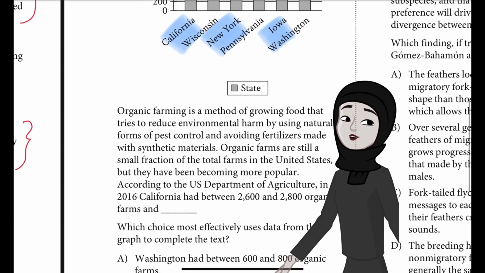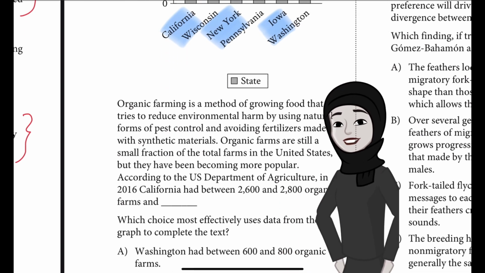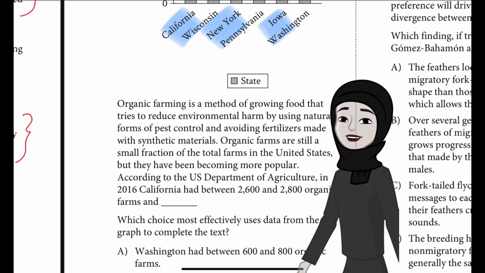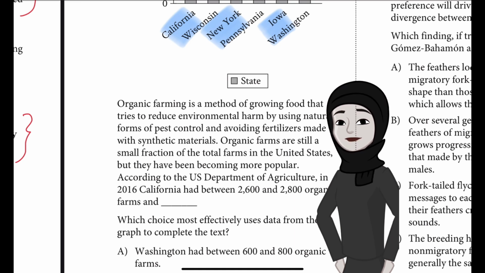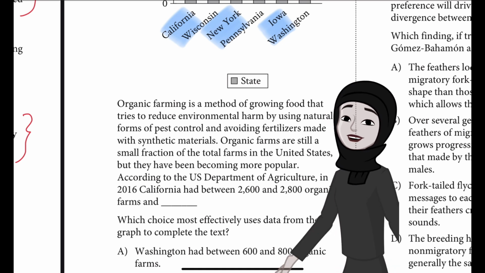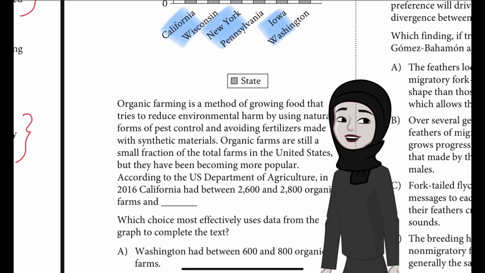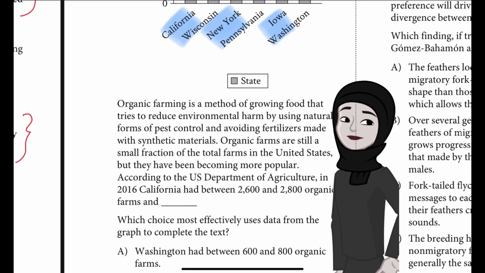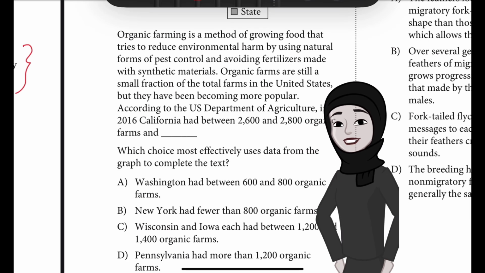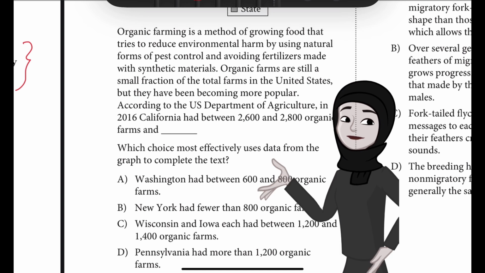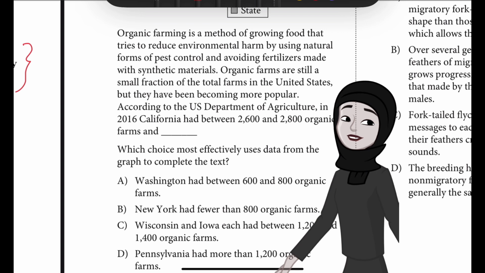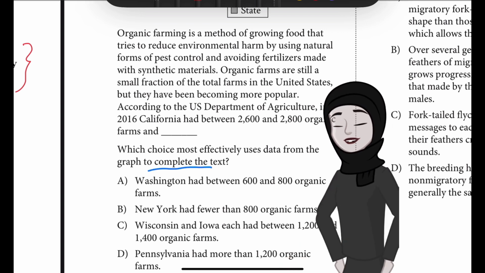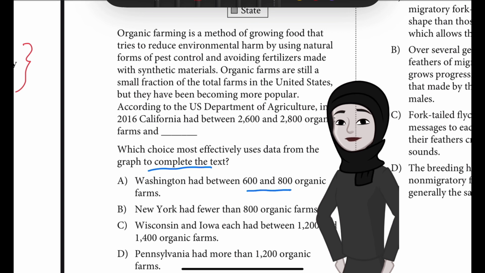And then the question says organic farming is a method of growing food that tries to reduce environmental harm by using natural forms of pest control and avoiding fertilizers made with synthetic materials. Organic farms are still a small fraction of the total farms in the United States, but they have been becoming more popular. According to the US Department of Agriculture, in 2016, California had between 2,600 and 2,800 organic farms. And which choice most effectively uses data from the graph to complete the text? Is it A, Washington had between 600 and 800 organic farms?